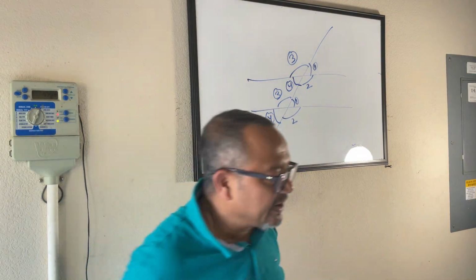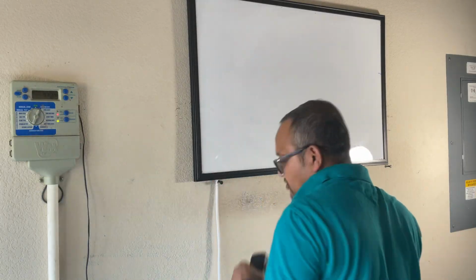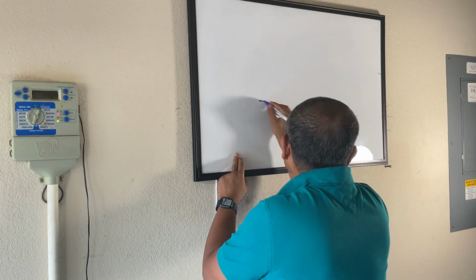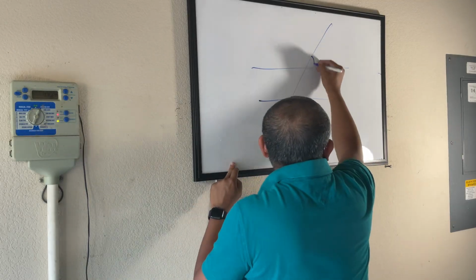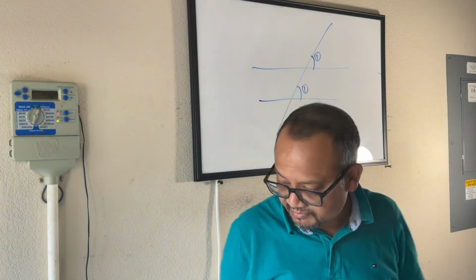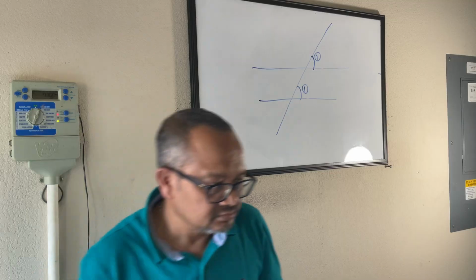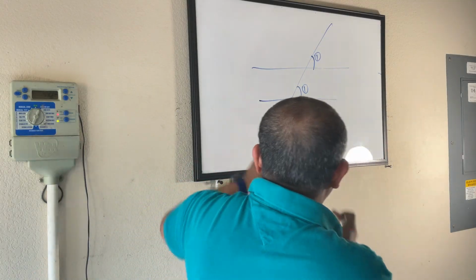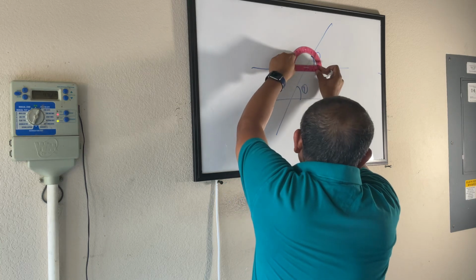Let's look at one pair of corresponding angles, the easiest looking. I'm saying this angle and this angle are corresponding angles, and I'm saying they are the same. You don't trust me? Measure this angle and measure this angle.